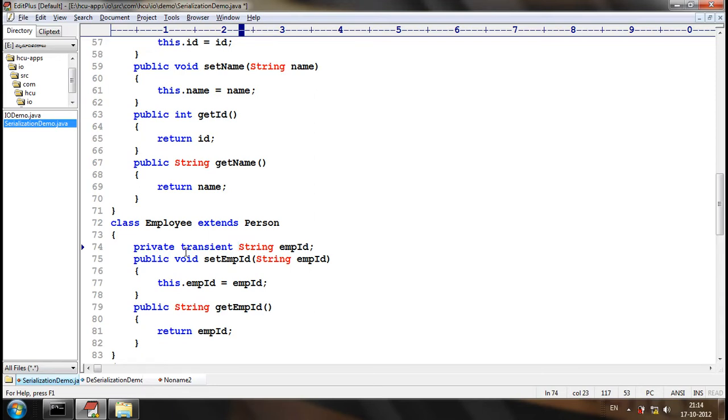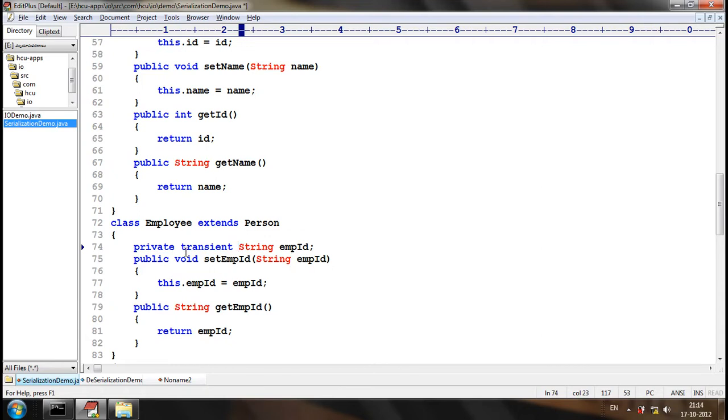Now, in order to restrict the attribute from serialization, why should I use only transient? Why don't I use static? There is a specific purpose of static, which should be used only when it is supposed to be made common for all the objects or all the instances of the class.